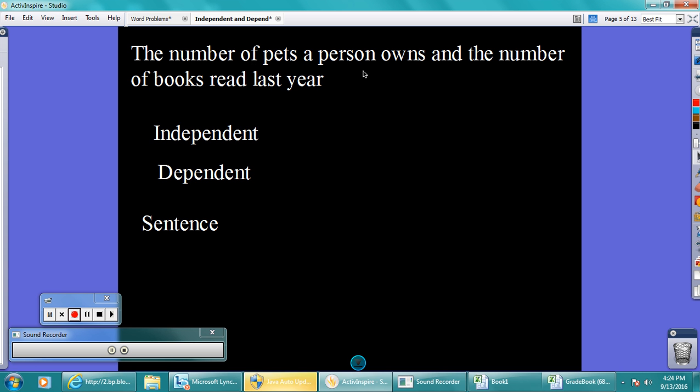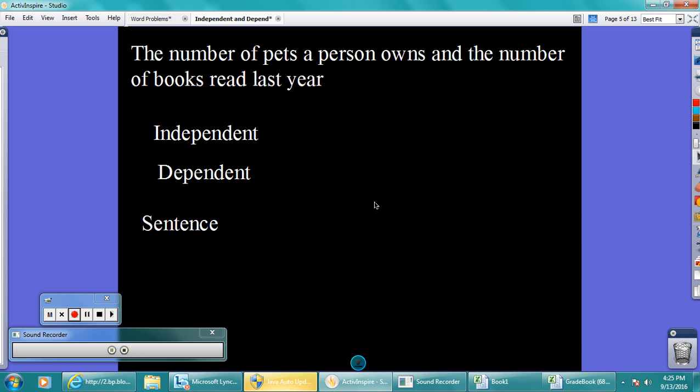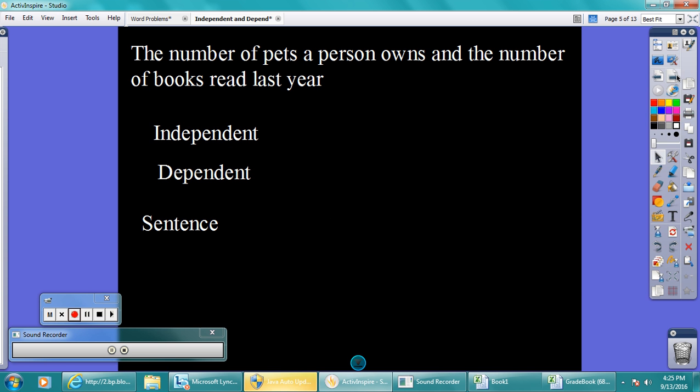Oh, where's my little play button? It's gone. Well, no, this one doesn't make sense at all. So there is no independent and dependent. There's no relationship here. One doesn't rely on the other. There's no cause and effect. And what I mean by cause and effect, we'll talk about.